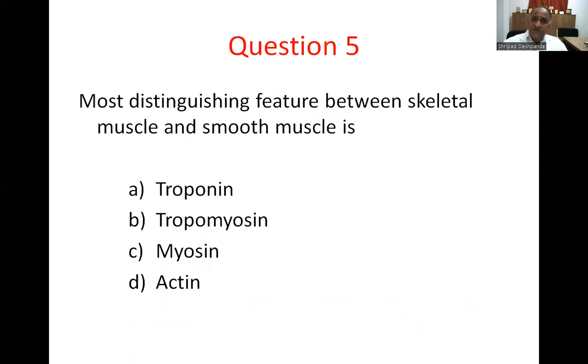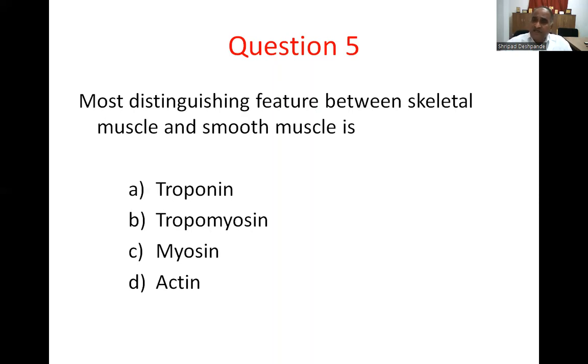Next question, question number 5. The most distinguishing feature between skeletal muscle and smooth muscle is: A, troponin; B, tropomyosin; C, myosin; D, actin.